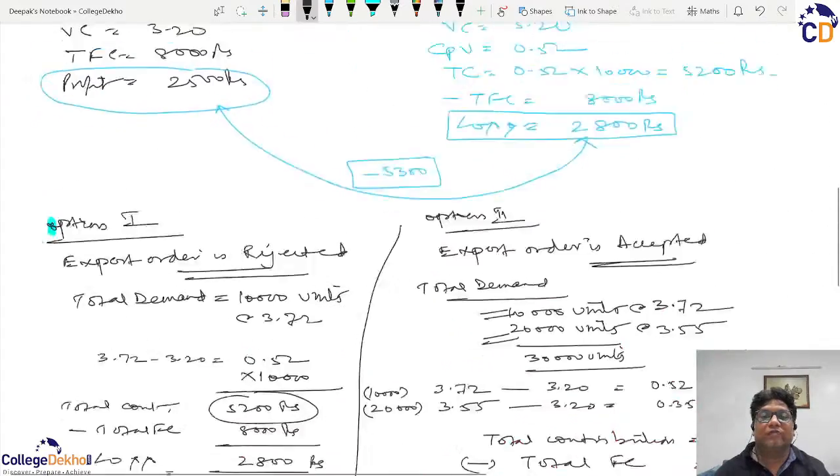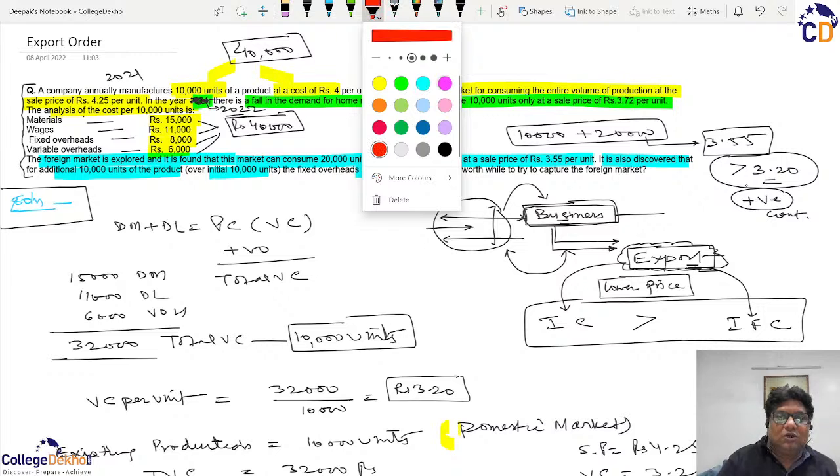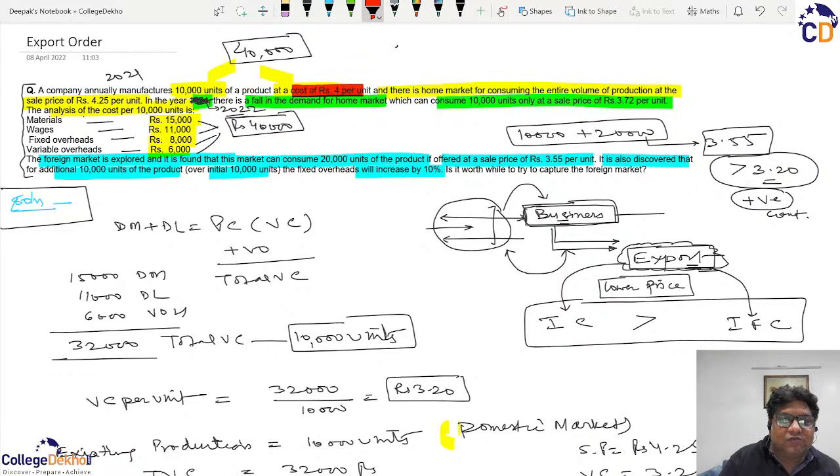So therefore, if we analyze this question, even though the total cost of the product was shown to be rupees 4, we don't have to take a decision based on this fictitious figure of rupees 4, because when we use marginal costing as our technique, we understand that the cost to be used for decision making is the incremental cost, and incremental cost is the cost which increases due to the change in the output, which is primarily the variable cost, and hence this variable cost per unit was the deciding factor.